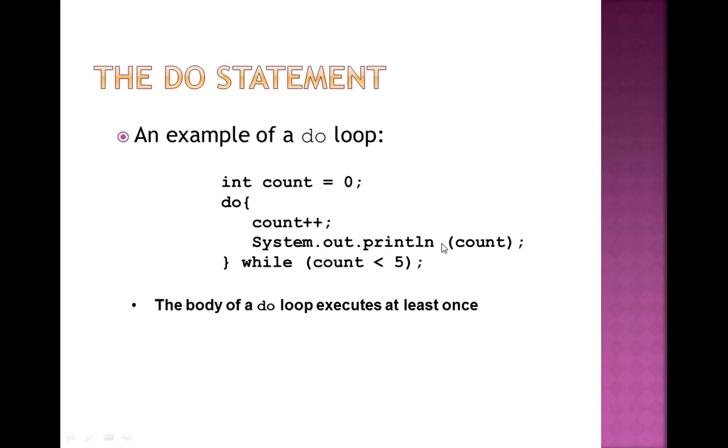This says first of all print the count value, then close the braces, then the condition will be checked, that is while count is less than 5. The body of a do while executes at least once. Meaning the count value, that is 0, is printed at least once.